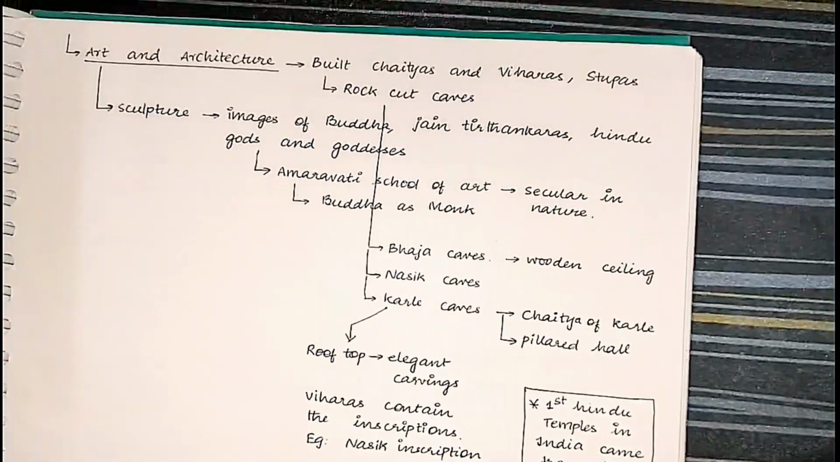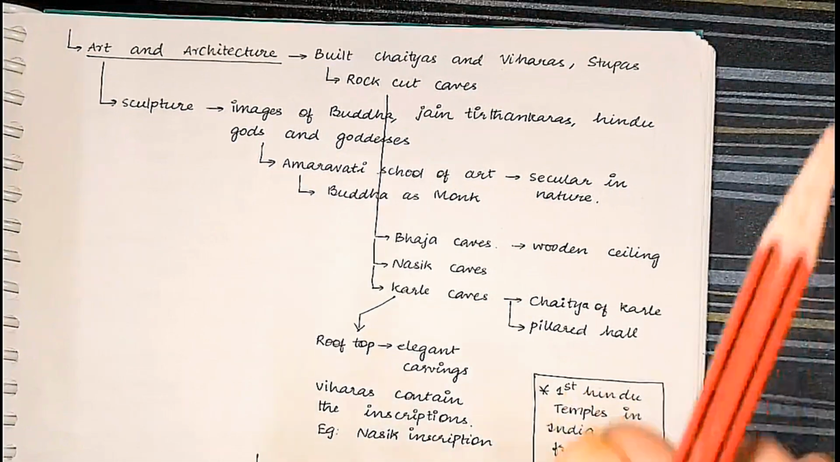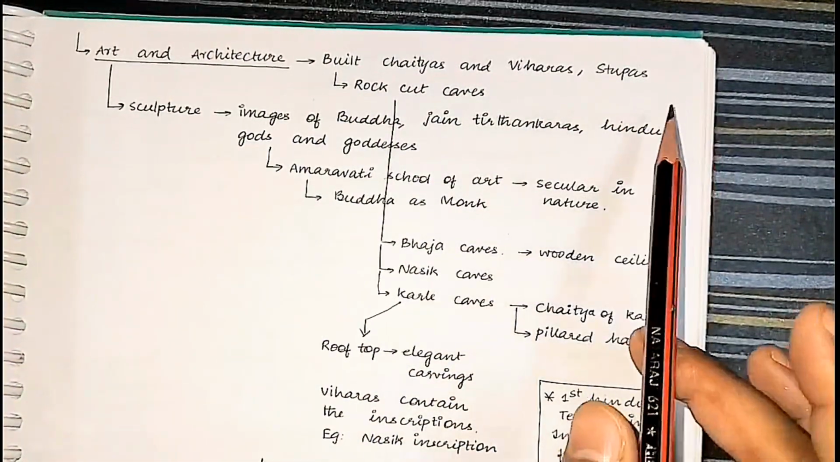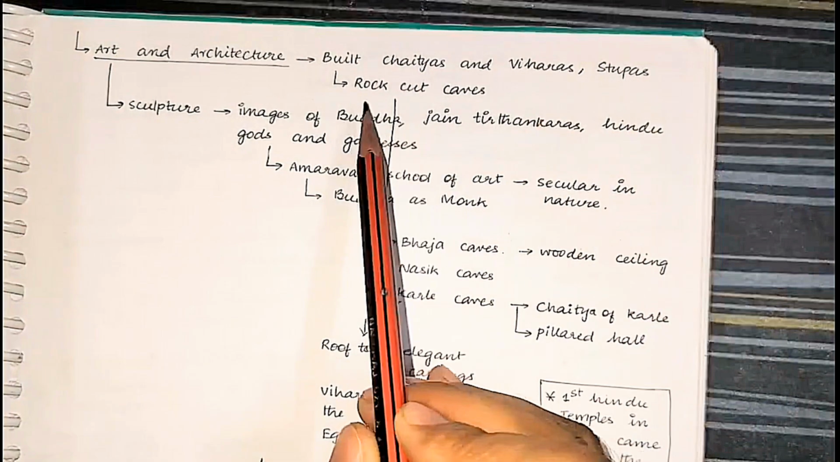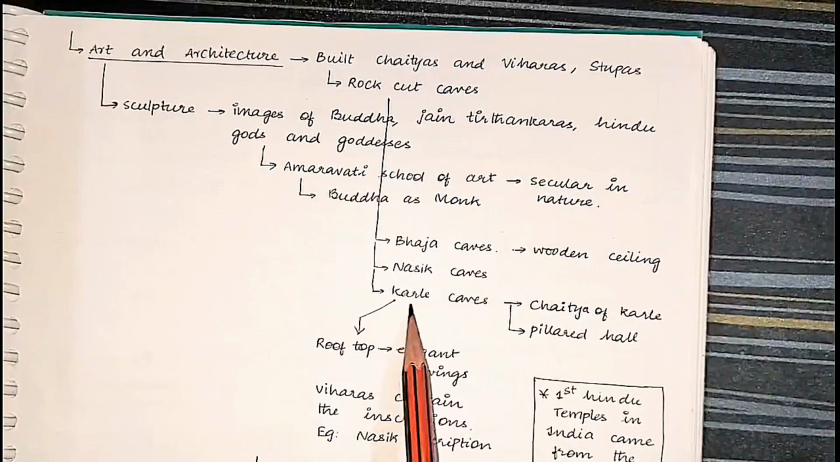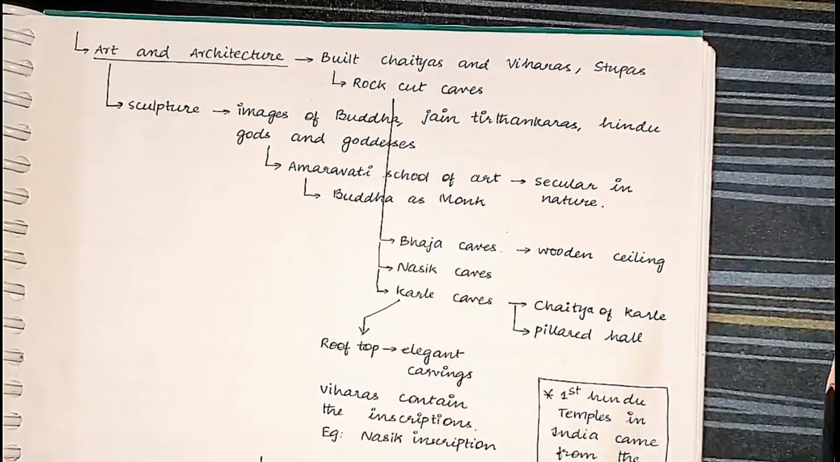Art and architecture. See, during the time of Shatavahanas, there were Chaityas, Viharas, and Stupas. Why? Because Buddhism was prevalent. And there were rock-cut caves. In the rock-cut caves, we had the Karle caves, the Nasik caves, and the Bhaja caves.